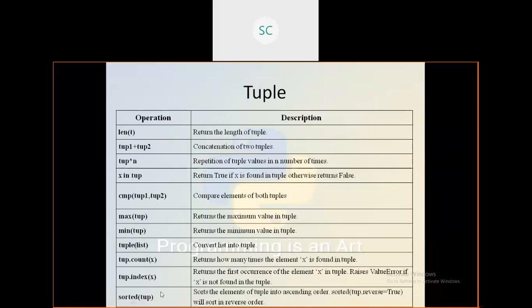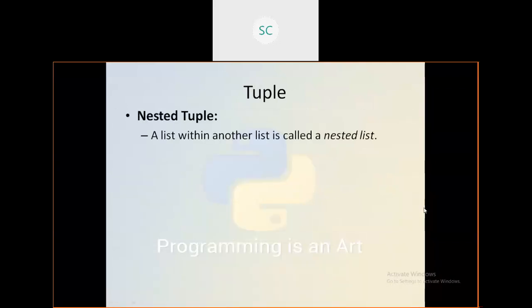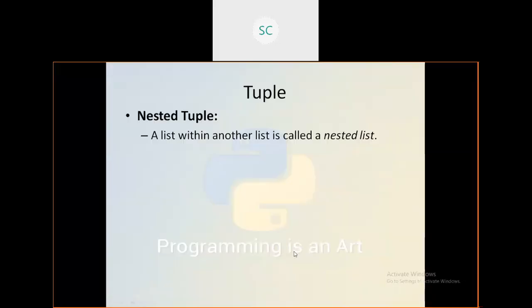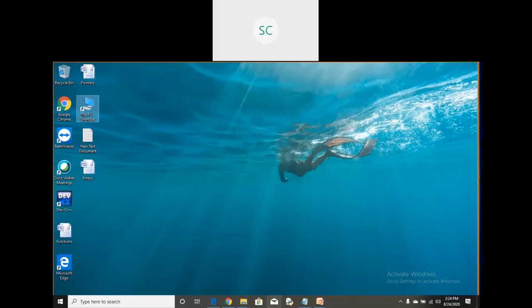Then the sorted function. Sorted means if some elements are there within that tuple, it will sort them in ascending order. If you want descending order, just use the next parameter, reverse equals True, which means it will return the reverse order. See, let's try these functions once in a program. Later I will take one more.